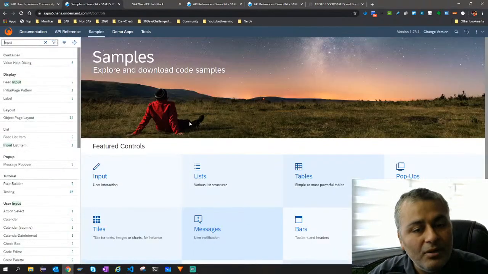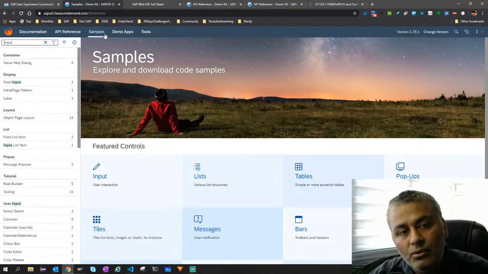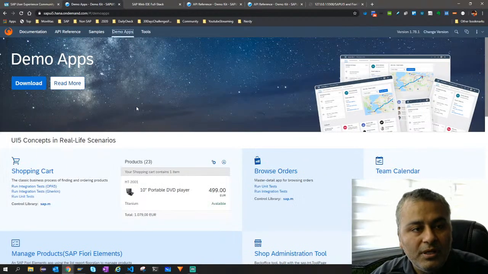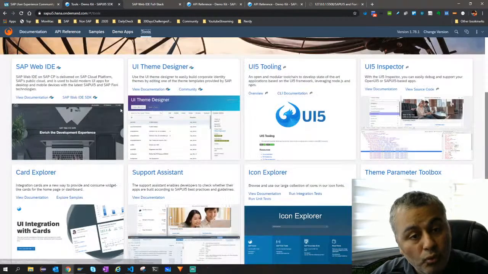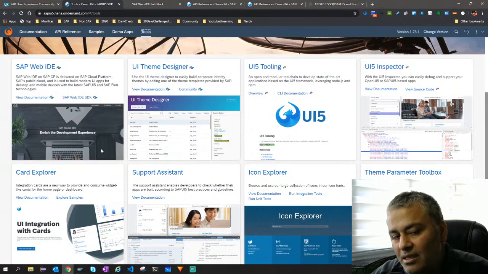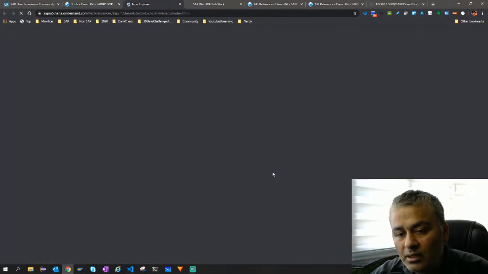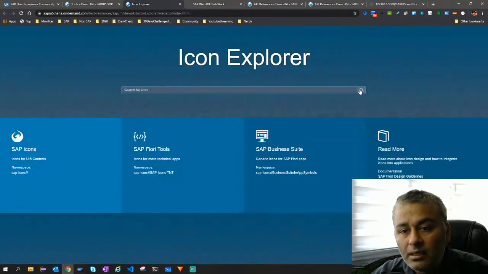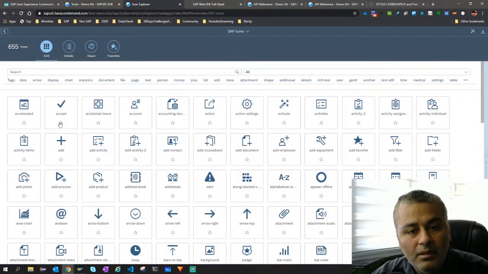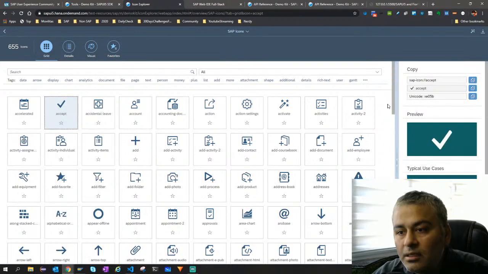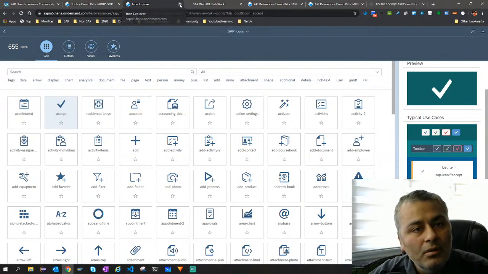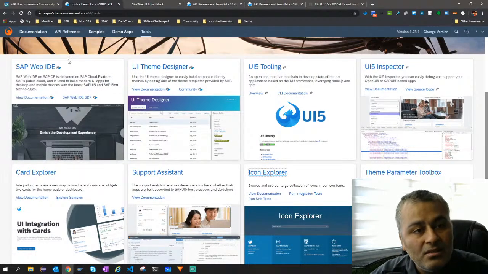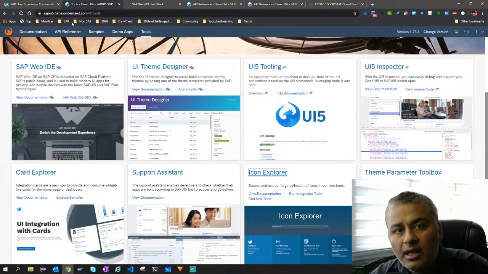For now, primarily understand that if I need to find some control, I'll go to samples, look at the code and do it. Demo apps I'll find here, documentation I want to read, I'll read here. API reference you already know now at a very high level. Tools is like, you have SAP Web IDE, themes and all, right? Even in case you want to add icons, you can look at Icon Explorer, and it can tell you what all icons are available in SAPUI5, and if you click that, it will tell you how to use it and how it will look. Okay, so now at least we know that this is the place where everything will happen.